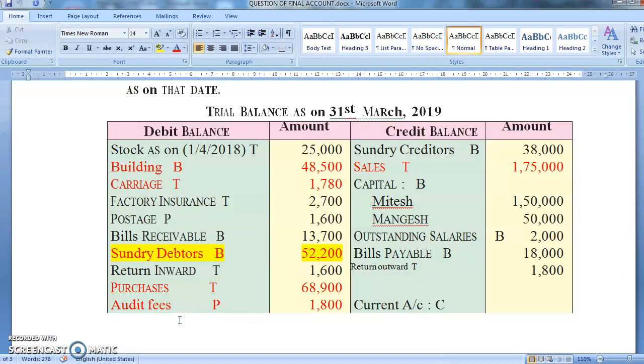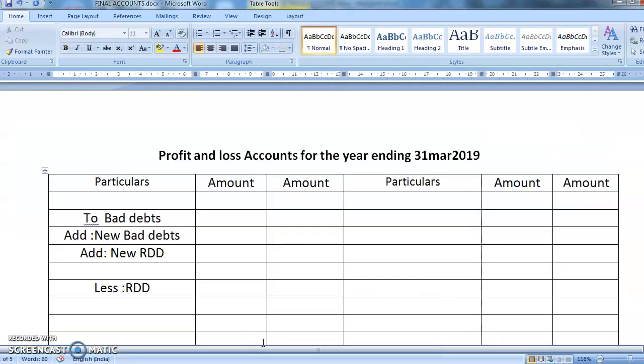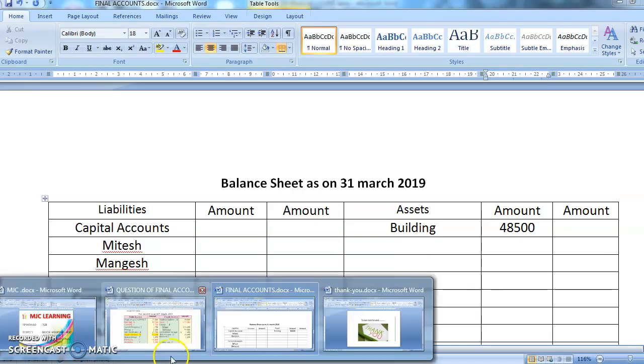Now what is the next item? Next item is building. Yes, building is having an adjustment. Okay, so building comes where? In trading account, 48,500. Okay, so building comes where? In balance sheet. So you'll write here building. It is having an adjustment, and what was our amount? 48,500. So we'll wait for that adjustment.